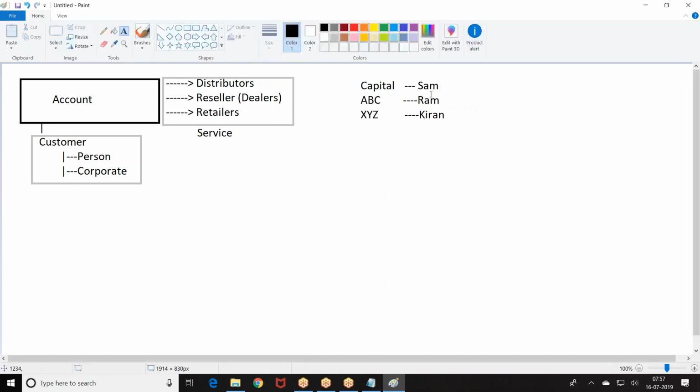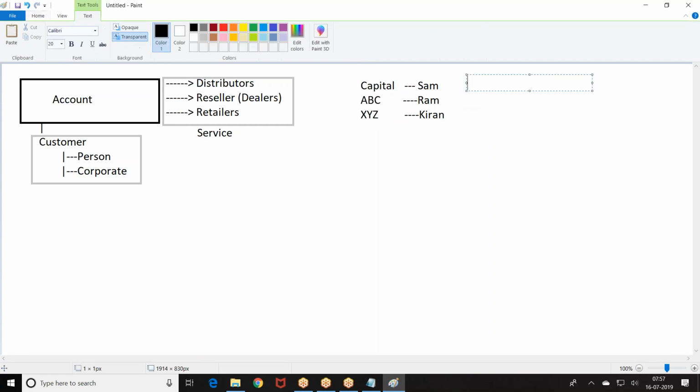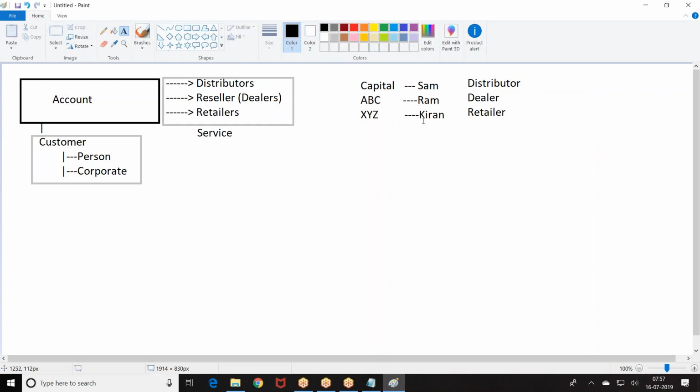Capital is the distributor, ABC is the dealer or reseller, and XYZ is the retailer. So this is how we have it.